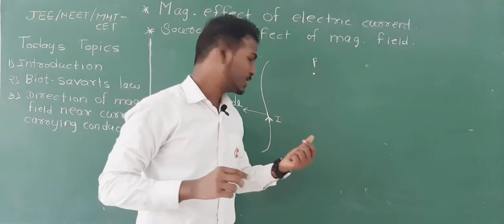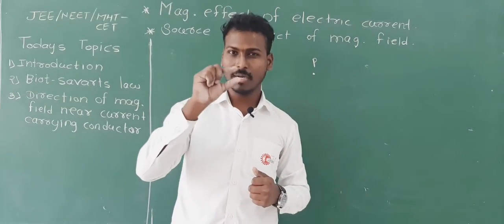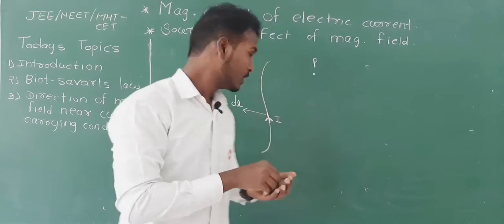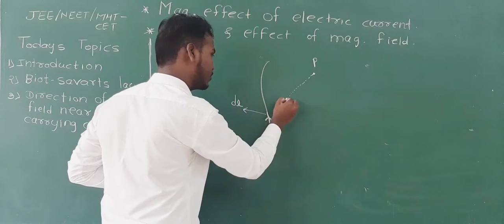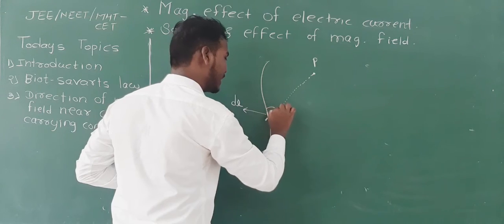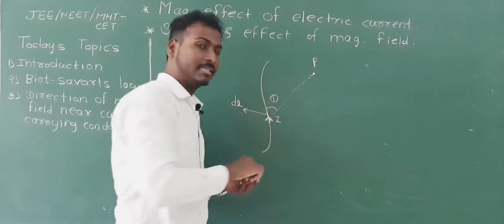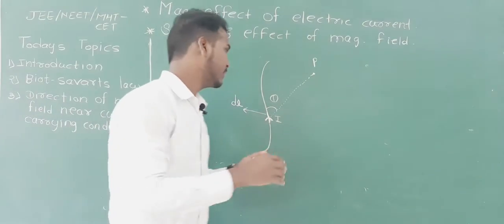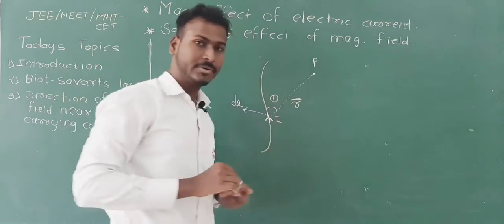Now see carefully, as we are trying to calculate the magnetic field due to this small dl element, definitely the magnetic field will also be small dB. We are joining this line. This is our current element, it is very small. Here one theta is generated. This is the theta. And this line is nothing but the position vector of point P, because it is in free space. So this line is the position vector r bar, and its magnitude will be r.